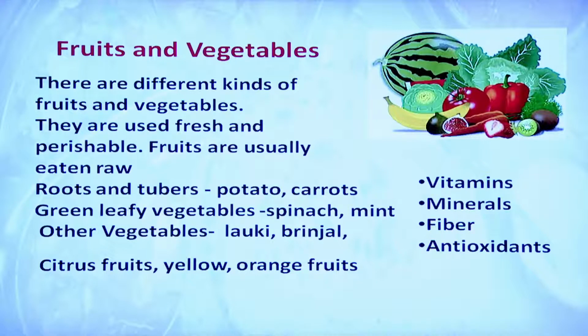And there are varieties of fruits which are also categorized, but mainly if you keep eating the citrus fruits and colorful fruits, yellow, orange, and different rainbow kinds, you can understand much more easily. From them you will be able to receive a large amount of vitamins, minerals, fibers and lots of antioxidants.